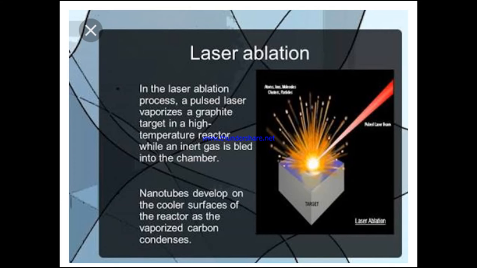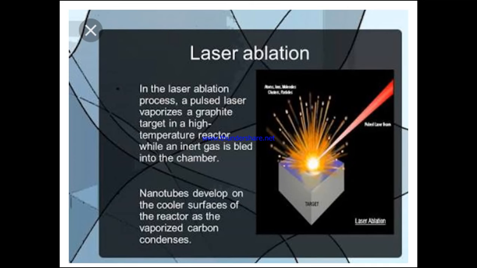By the condensation, the liquid droplet converts to nanoparticles. These nanoparticles are nothing but the metal oxide. Nanotubes develop on the cooler surface of the reactor, as the vaporized carbon condenses here. When we talk about the carbon nanotube, it is a single or it may be the multi-wall nanotubes. At that time the target material will be the graphite. So whatever you are going to see here is with respect to the carbon nanotubes where it is synthesized.